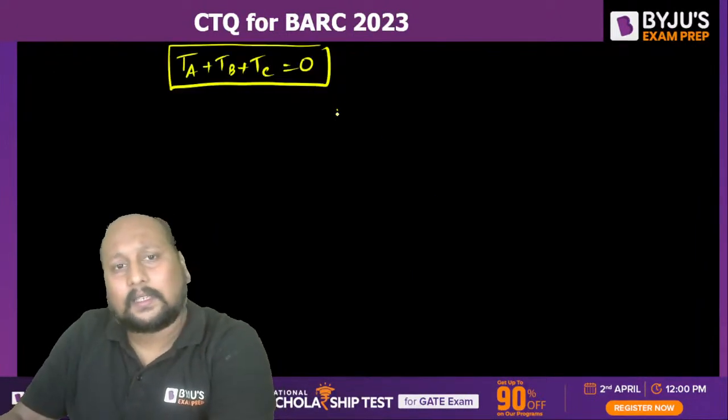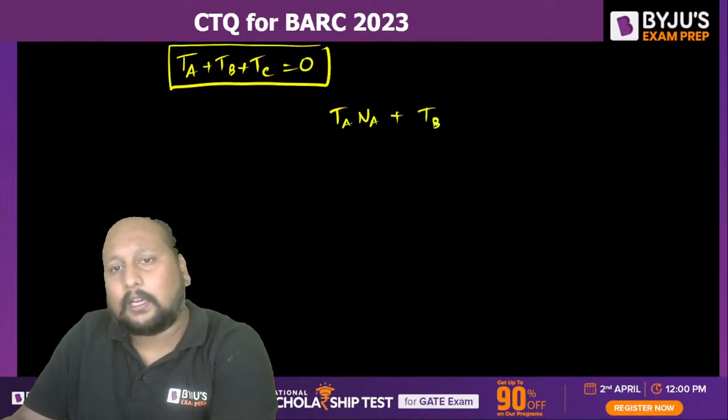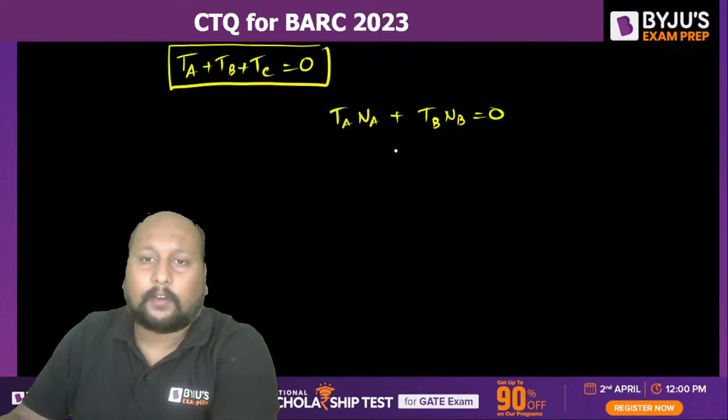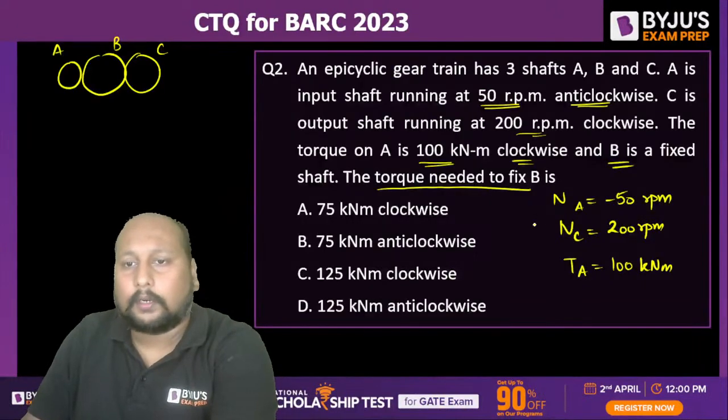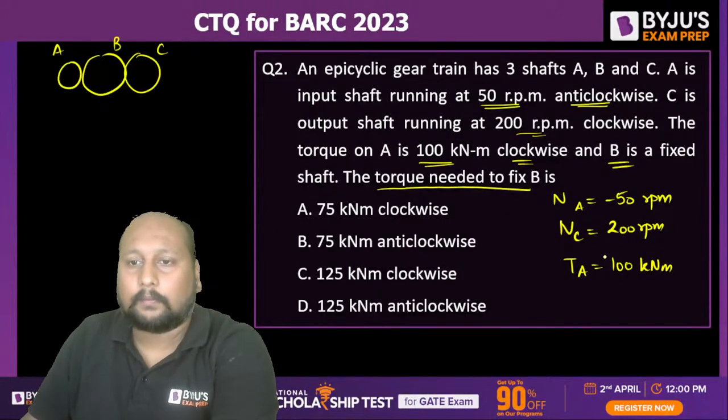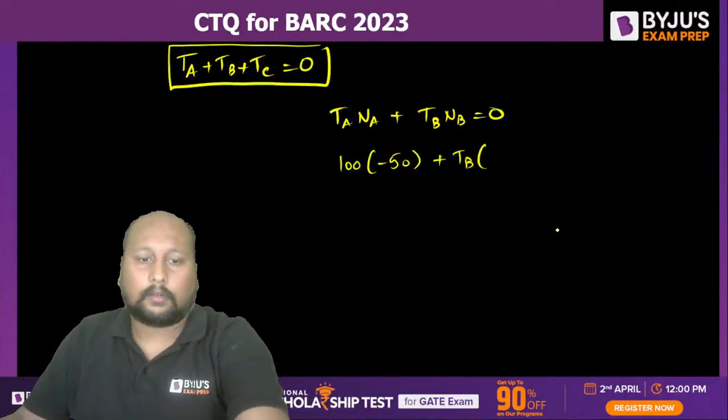And the second thing is TA into NA plus TB into NB is equal to 0, right? So from here I can get the value of TB. TA is equal to 100. This is 100 into NA is minus 50 plus TB into NB.